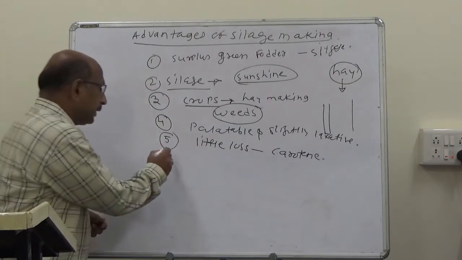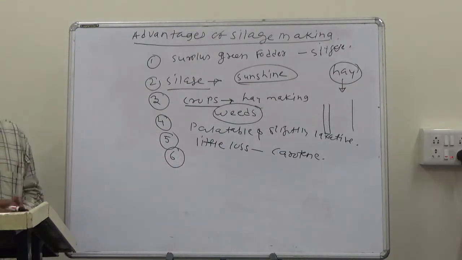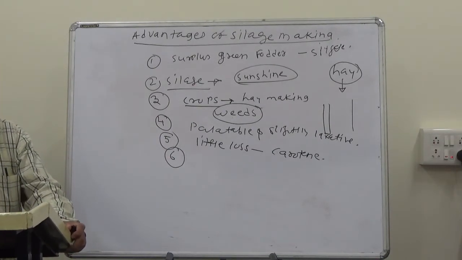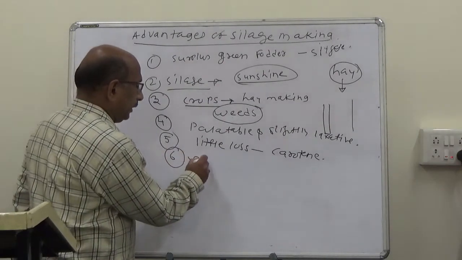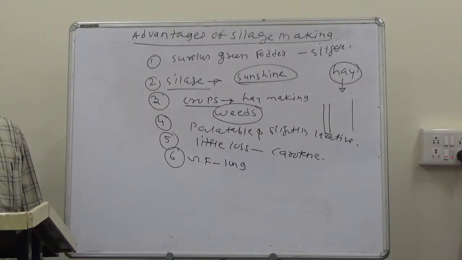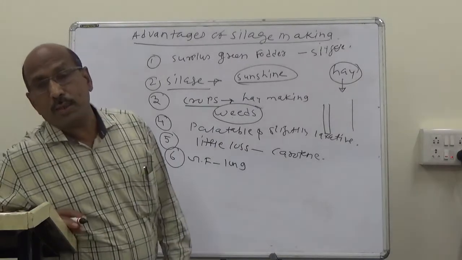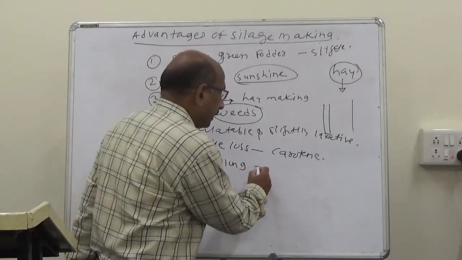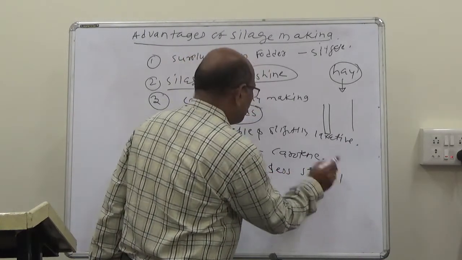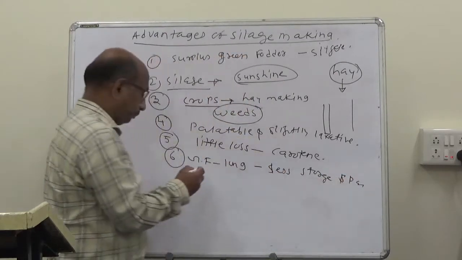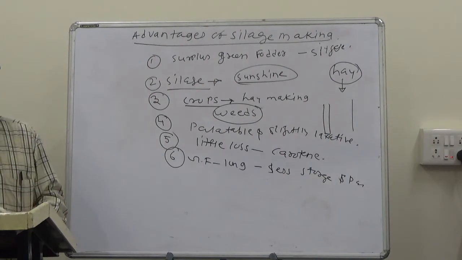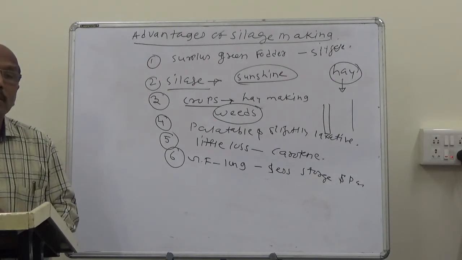The sixth advantage of silage making: green fodders can be preserved for long periods. This is called ensilage. It requires less storage space. That is the advantage. The crops for green fodder can be preserved for long periods, and ensilage requires less storage space.